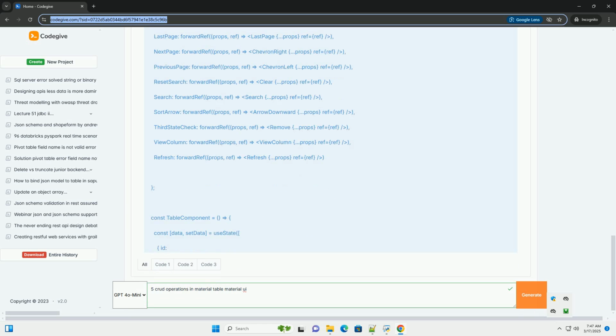Example API integration, illustrative. Let's assume you have a Node.js/Express backend API with the following endpoints. GET /api/users returns a list of users. POST /api/users creates a new user. PUT /api/users/:id updates an existing user by ID. DELETE /api/users/:id deletes a user by ID.